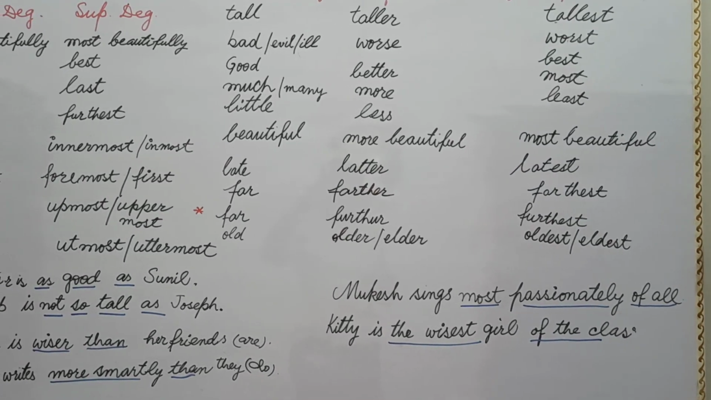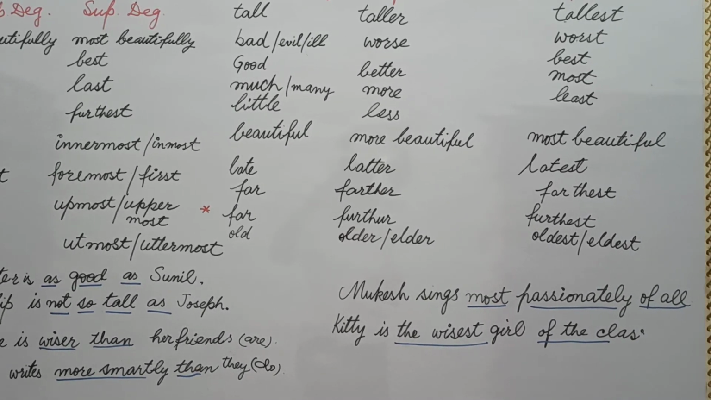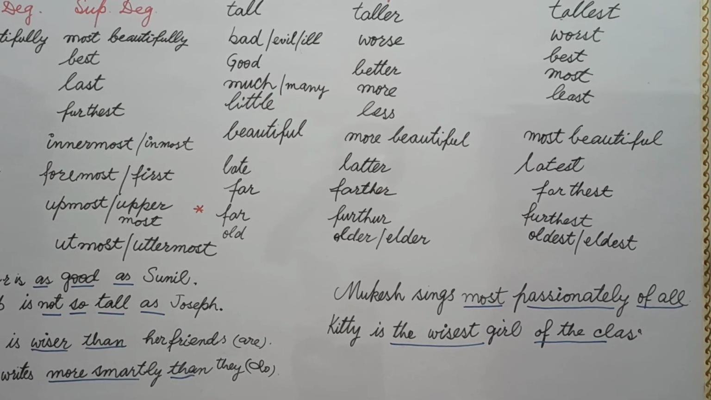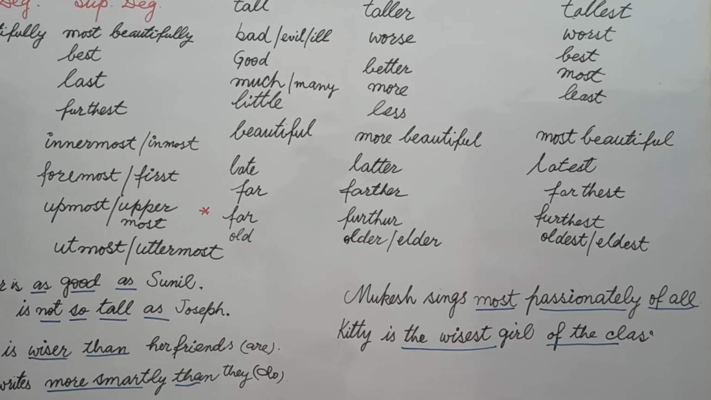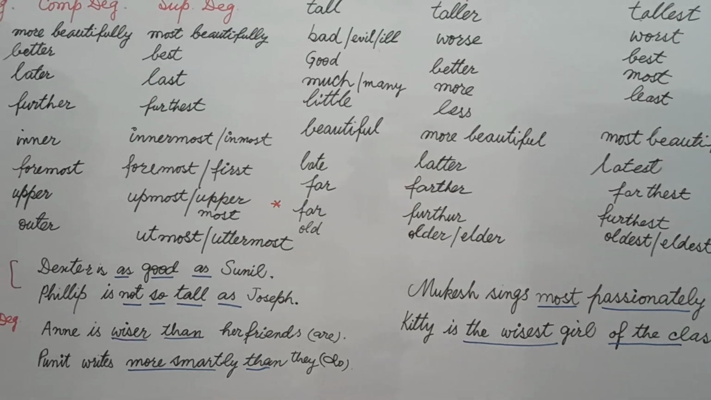Latest means, students, this is last, but there will be something new after this. It means this is the latest fashion. Fashion is a noun, students, and latest is an adjective, because it is used before a noun. Latest fashion. In this way, this is the superlative degree used as an adjective.